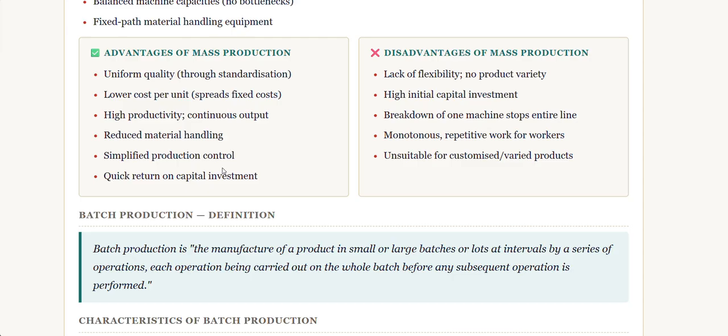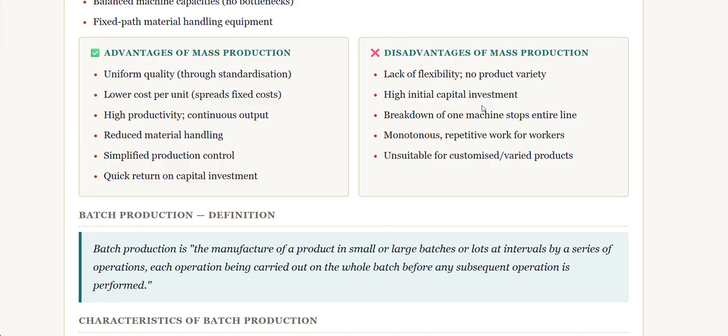So the advantages of mass production are uniform quality through standardization, lower cost per unit as it's mass production, high productivity, continuous output, reduced material handling, simplified production control, and quick return on capital investment. For your understanding, mass production means we produce a single product in a large volume using different kinds of machines, but the machines are put in line according to the process, and there is high productivity and continuous output.